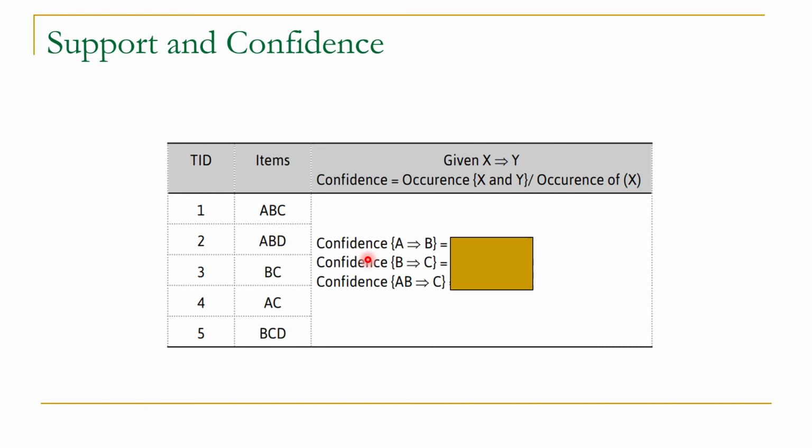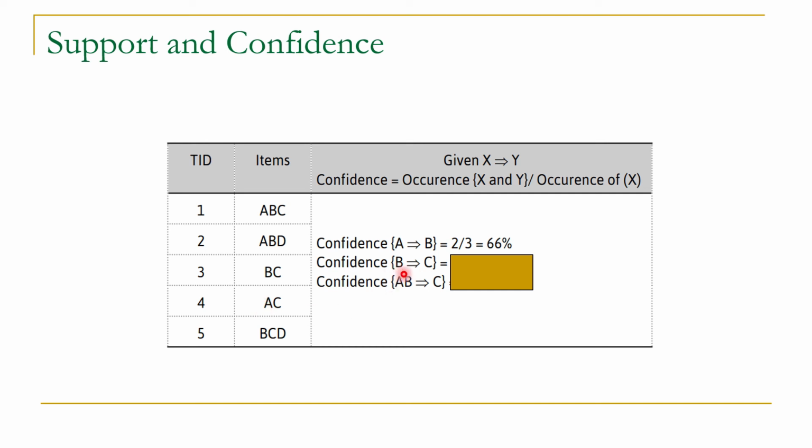Now let us calculate the value of confidence for relation A to B, B to C and AB to C. Let us first calculate the confidence for relation A to B. The formula for confidence in this case will be support of AB together divided by support of A, or in simple words, number of times AB appear together divided by number of times A appear in the database. Here AB appear together 2 times while A appears 3 times. So its confidence will be 2 by 3, which is equal to 66%.